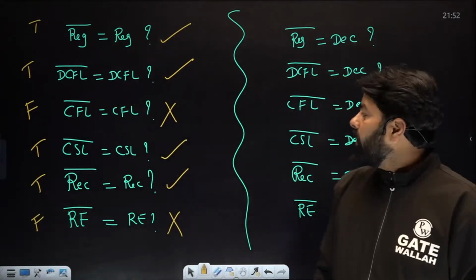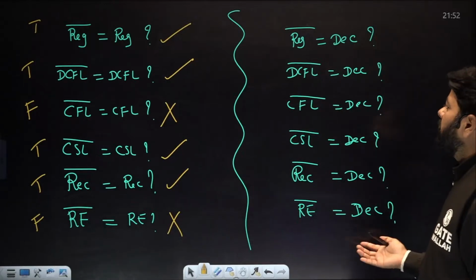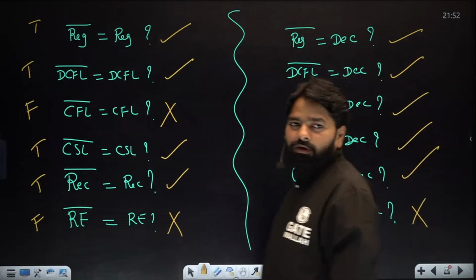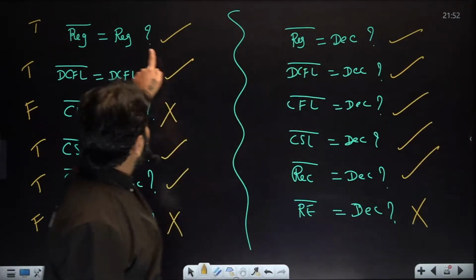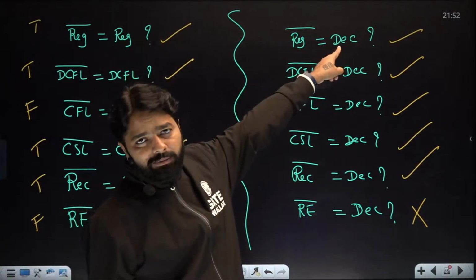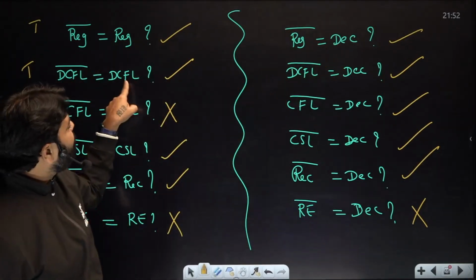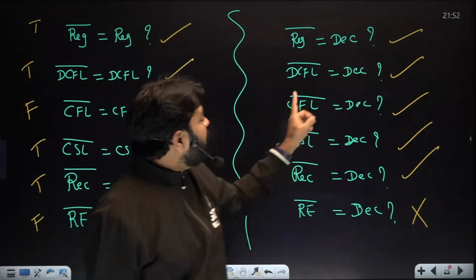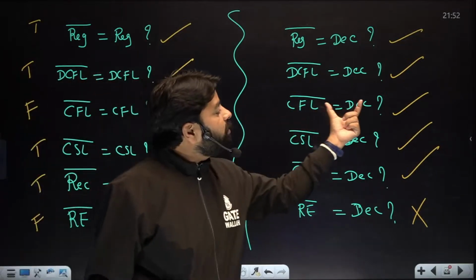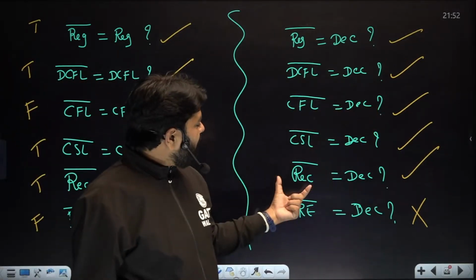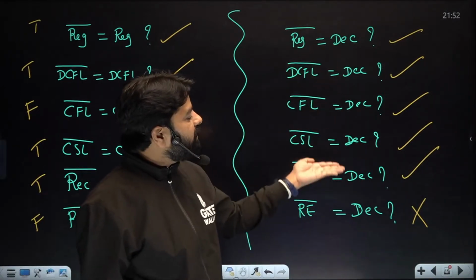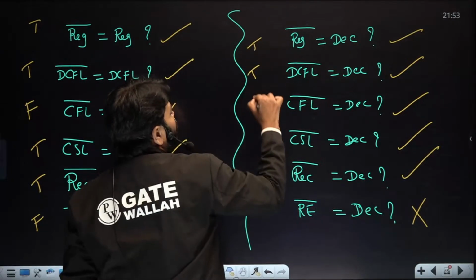Yes or no? This one, decidable, decidable, decidable, right? Only this one you cannot. Why? Because regular complement is regular, and that regular you can call decidable. And DCFL complement is DCFL, so this DCFL you can call decidable. CFL complement need not be CFL, but it is context sensitive language, so that is also decidable. And what else? CSL complement is CSL, so decidable. So till here there is no issue with decidable. All are true here.